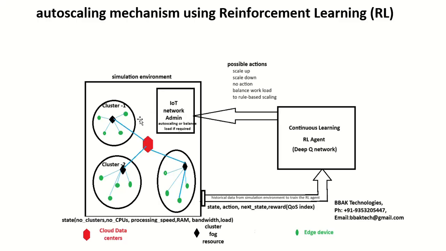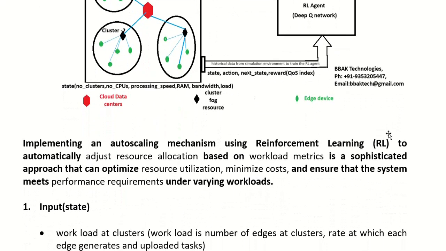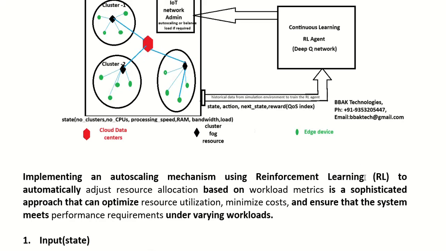And while suggesting, it is also keeping an observation on the network. So it is learning, collecting the historical data from the network. It learns and then suggests what is the better thing for the present situation. So this is like implementing an auto scaling mechanism using reinforcement learning to automatically adjust resource allocations based on workload metrics. Based on the workload in the IoT network, we are auto scaling, and auto scaling is done by using the mechanism called reinforcement learning.